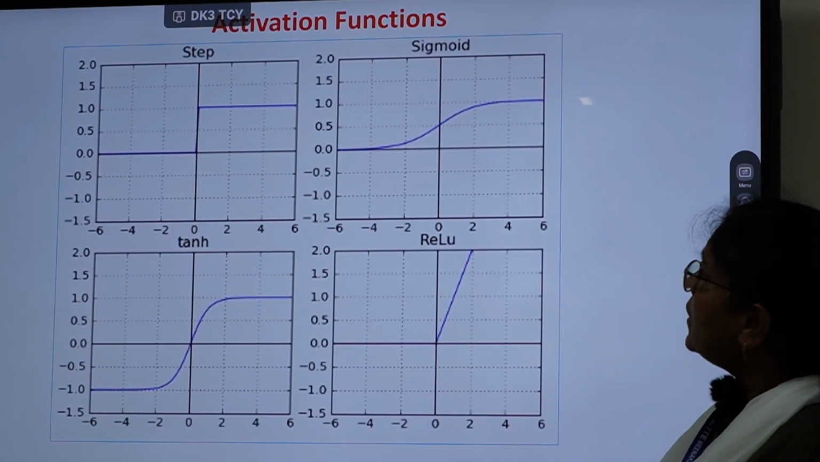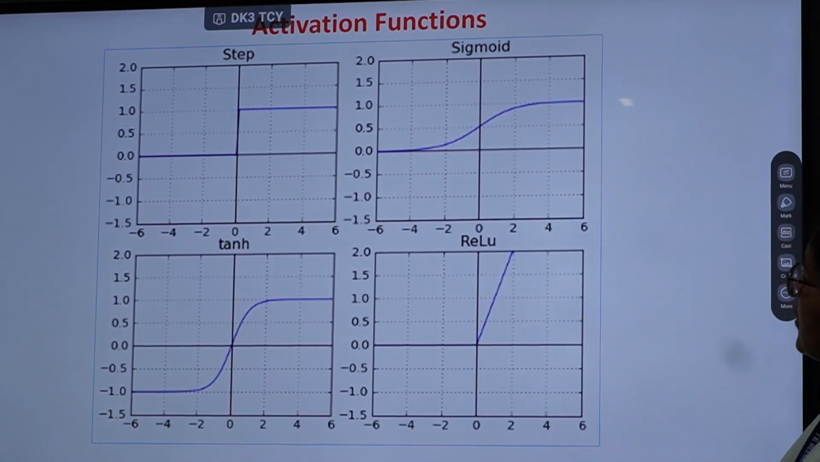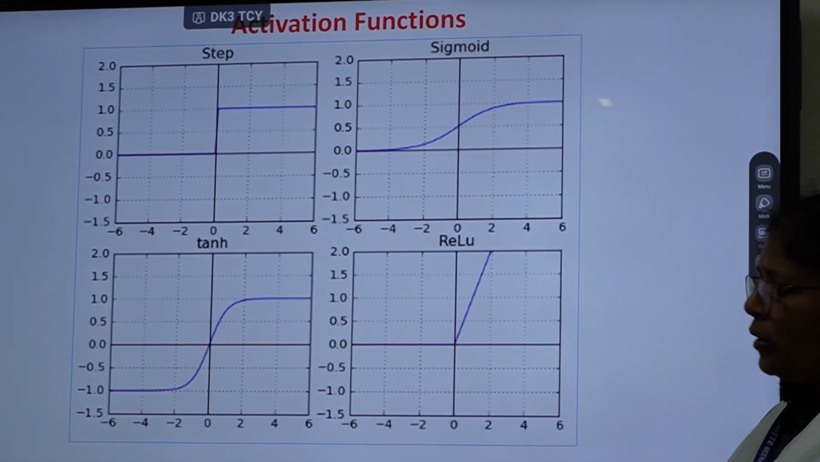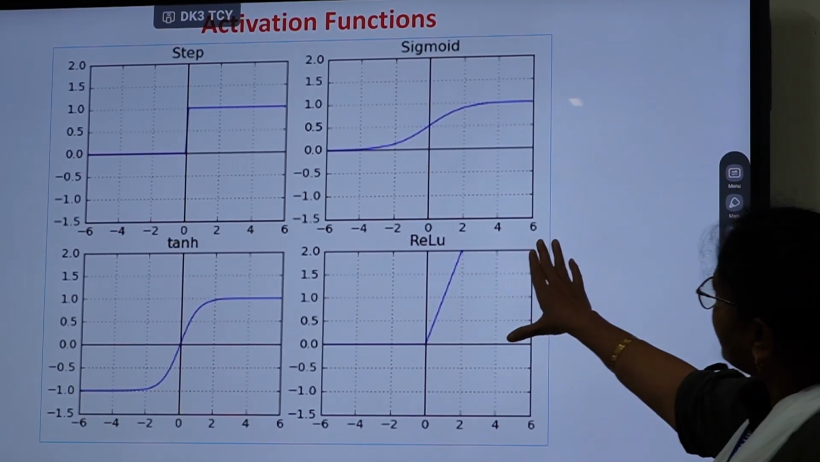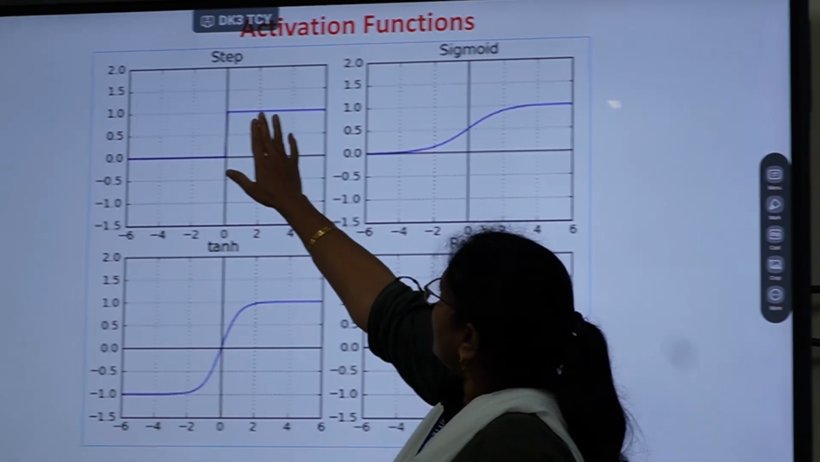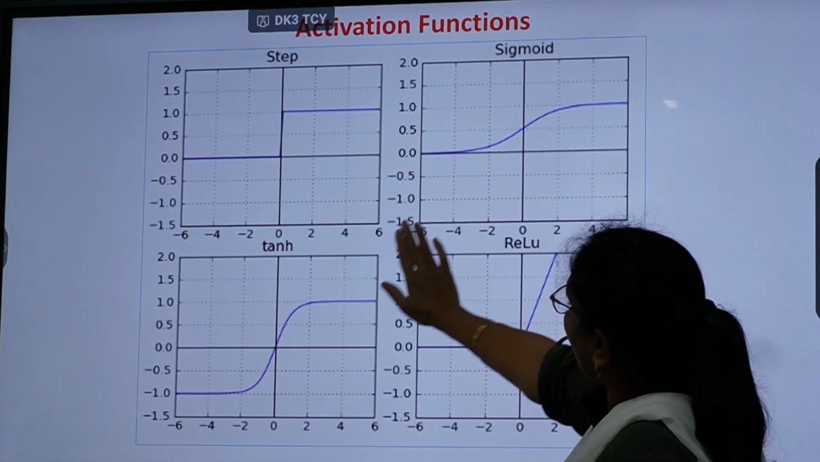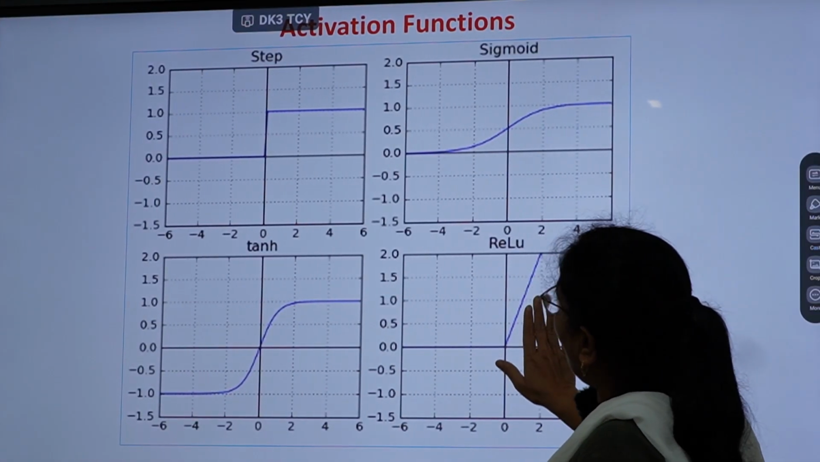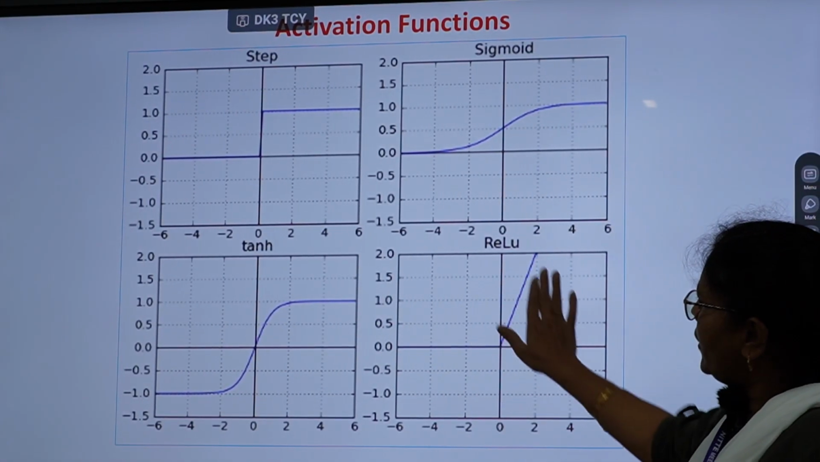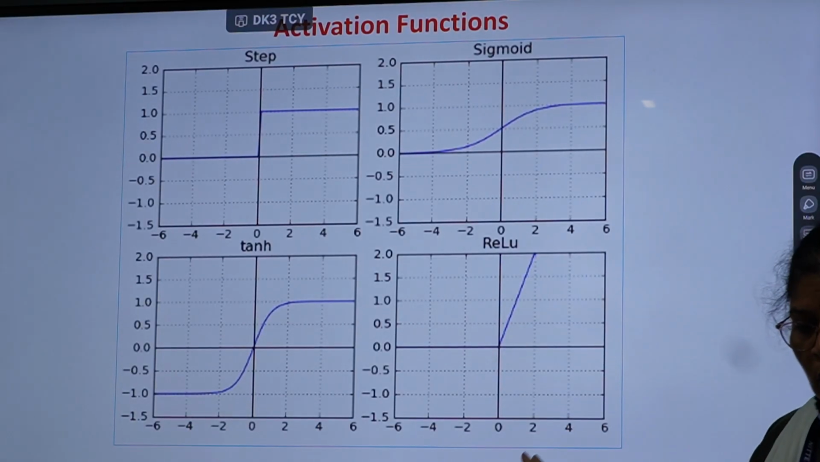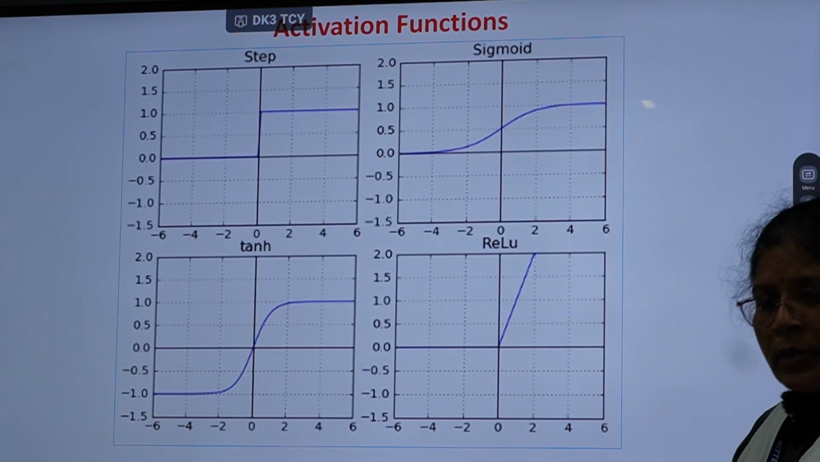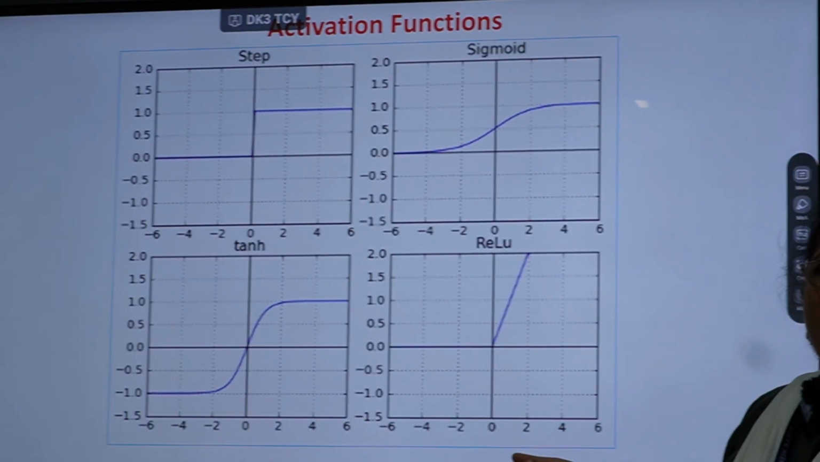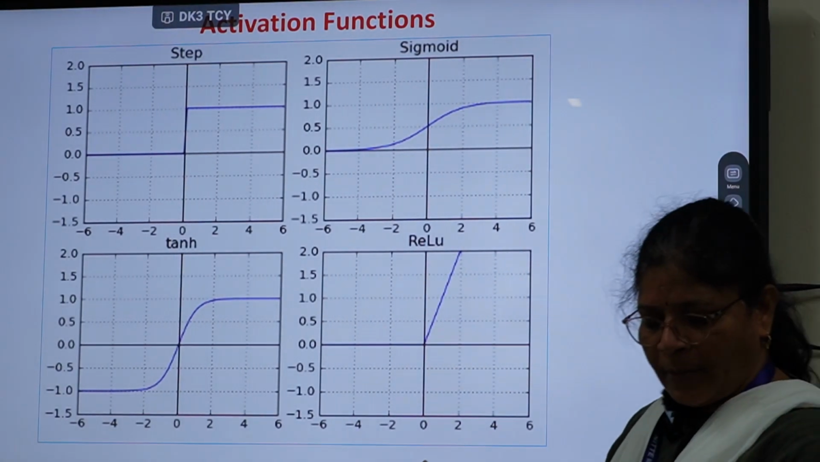There are other activation functions, there are many. Some of them are given here: the step activation function, sigmoid, tanh and ReLU, and others. Again, there are many variants of ReLU also. What type of activation function is suitable for a particular application is determined experimentally.